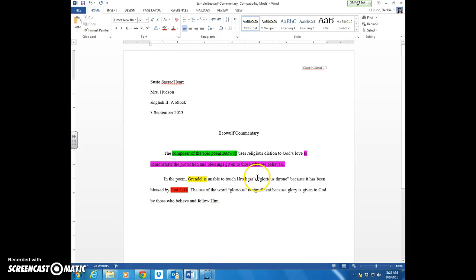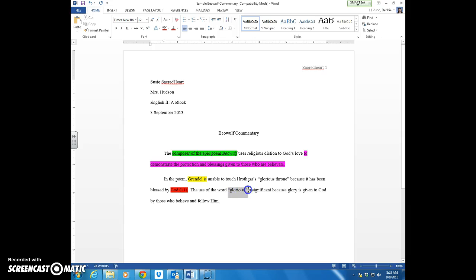And then after we've got our quotation, we don't just dump the quotation in. Now we're going to examine why we've used it and how it helps to prove our author purpose. So here I'm going to use the word glorious, and I'm focusing on this word, and I'm going to explain how it proves author purpose. It's significant because glory is given to God by those who believe and follow him.